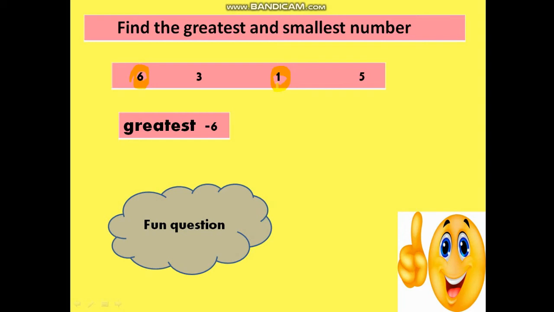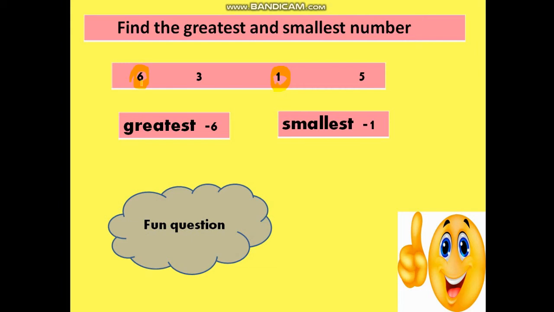And who stands at the end? The one who is the tallest. So here the tallest, the biggest, the greatest is number 6. So the smallest number is number 1. You can just keep on understanding this and have fun.